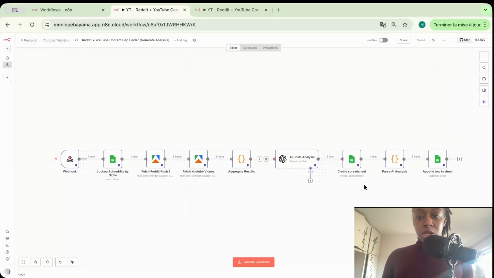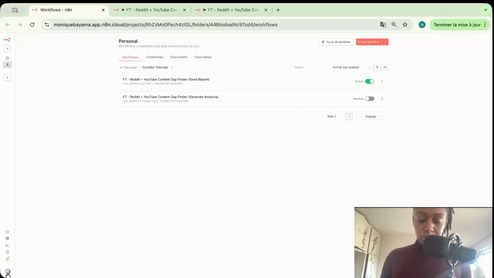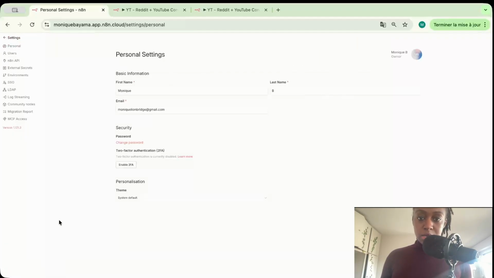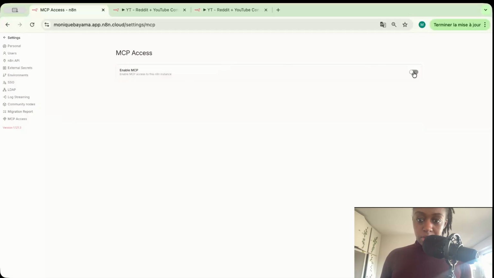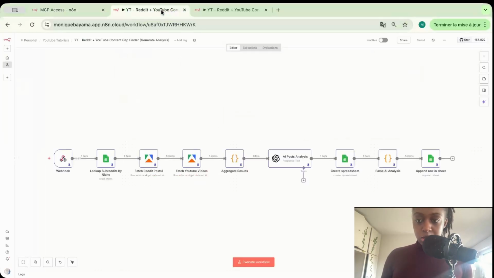So now we can go ahead and actually connect N8N and Lovable. First, go to the settings, and in the settings click on MCP access and enable MCP. Now we don't have any workflows exposed to the MCP server, so we have to go back to our workflow, and in the settings we'll have to refresh.